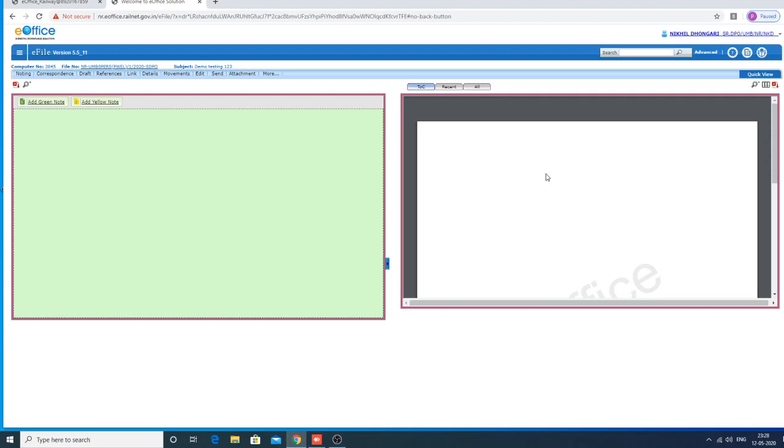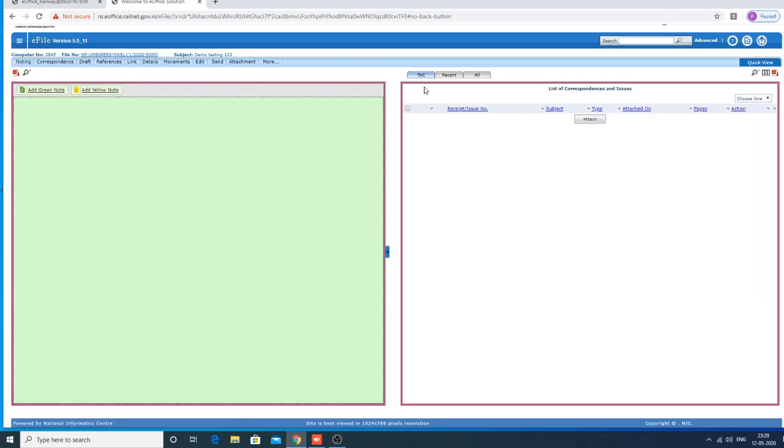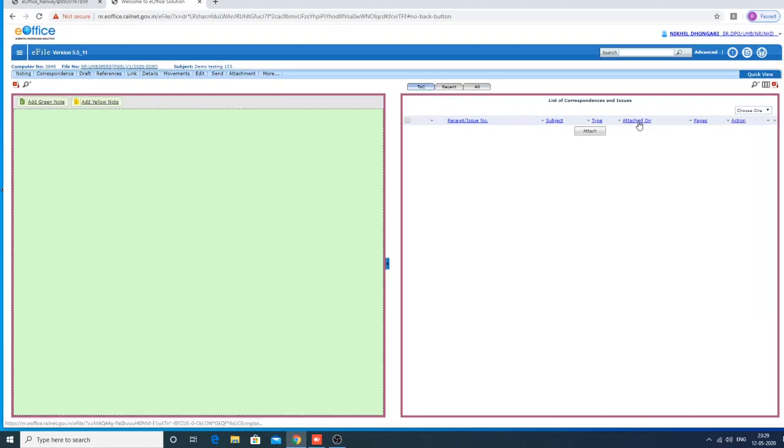So how will we deal with our physical files? Whenever we open a new file, first we attach correspondence on the right side. So here, how to attach correspondence on the right side? You just click EOC. Then this window will appear. Now here you can attach the correspondence from here.